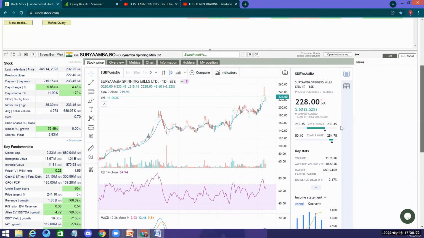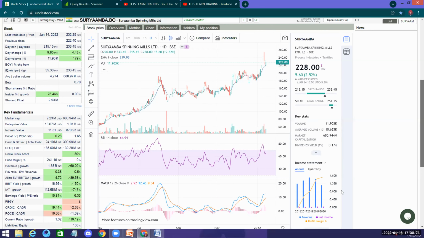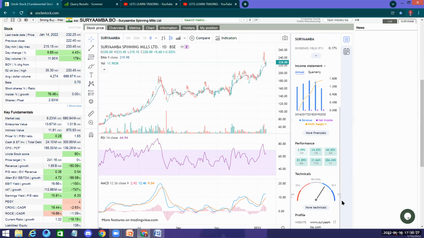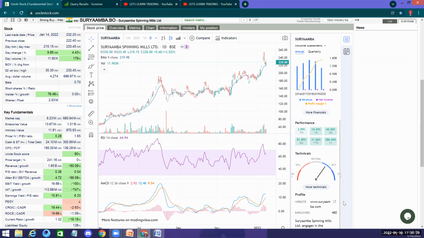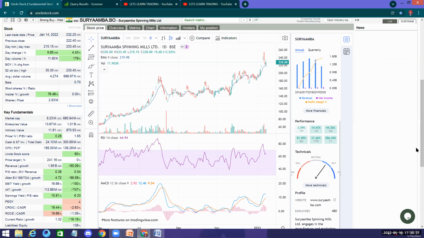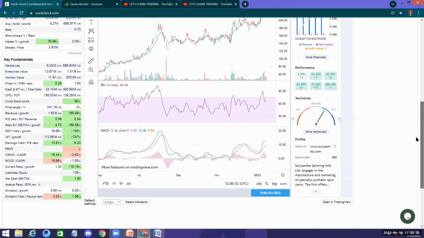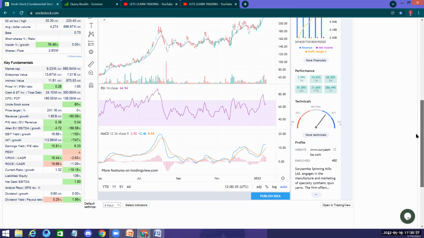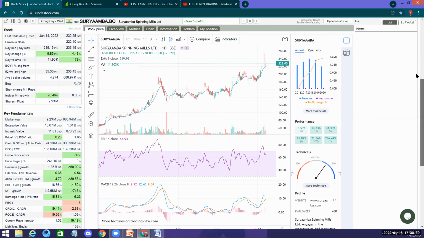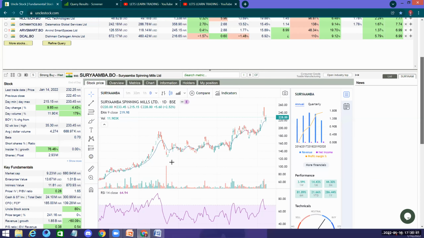Just go down and select it. This is in the buy zone. Technically, this is what the site has done; I'm not recommending it. I'm just telling what the site is showing. They can be wrong. For entry, you always take a technical aspect. You don't use the fundamental. Fundamental is if you're doing it, just buy it and then leave it.